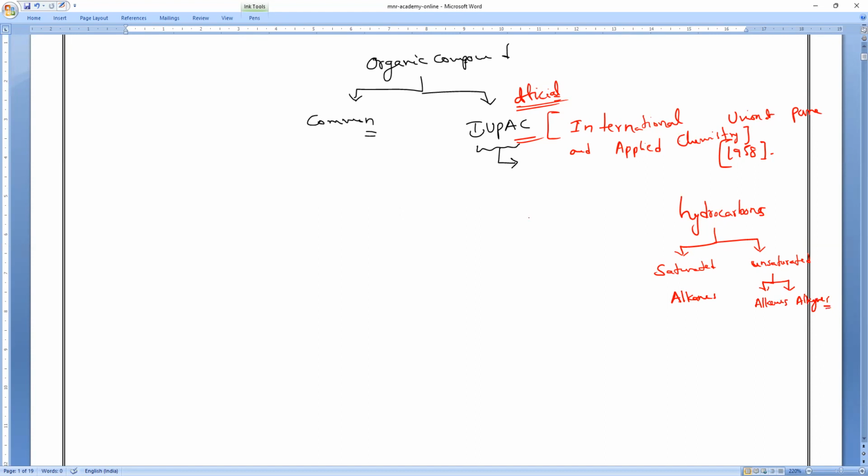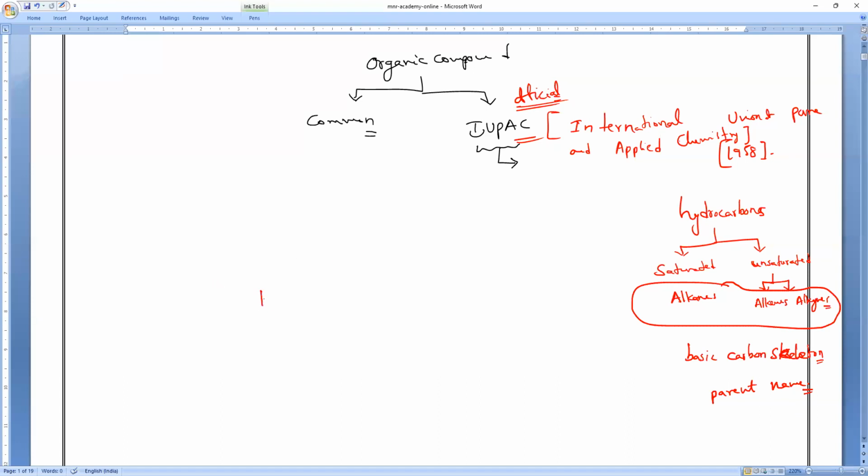So now, whenever you are writing the IUPAC name, two things you have to remember. It depends on the parent. This is what we used to call the parent, as well as the basic carbon skeleton, meaning the number of carbon atoms. That's the basic carbon skeleton, and the parent source decides the IUPAC name of the given hydrocarbon. So two things you have to remember.